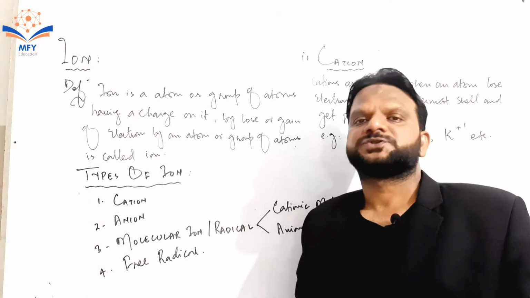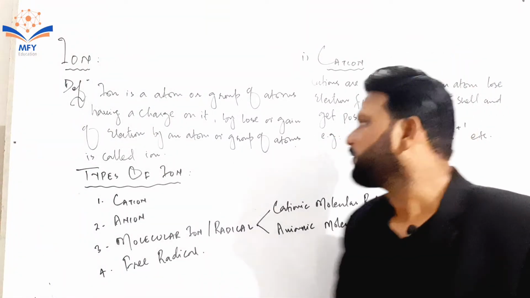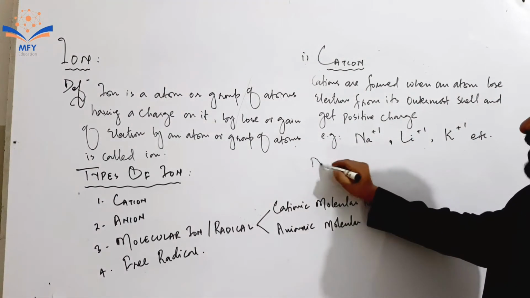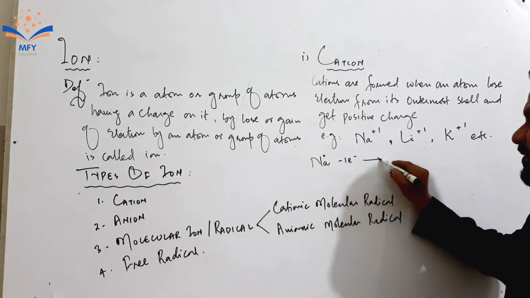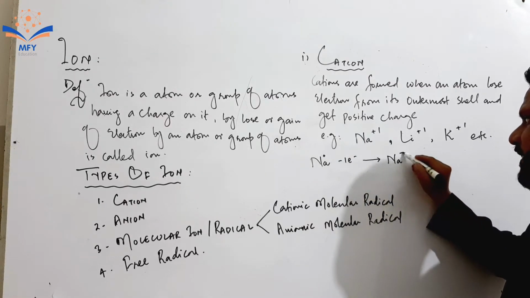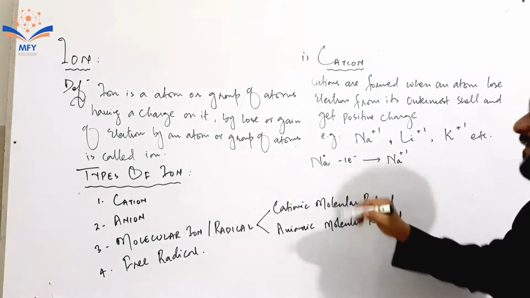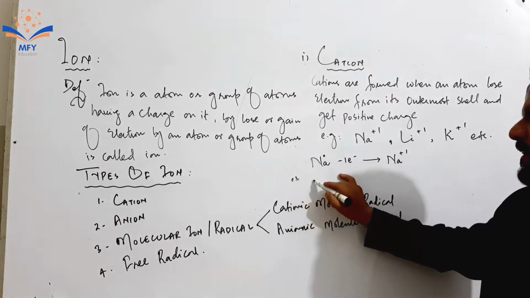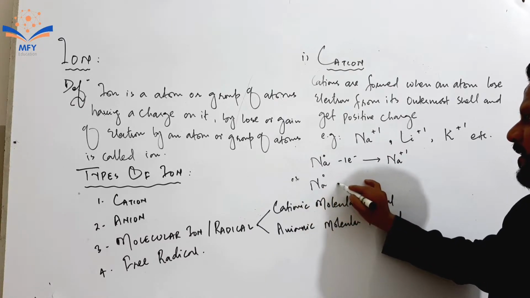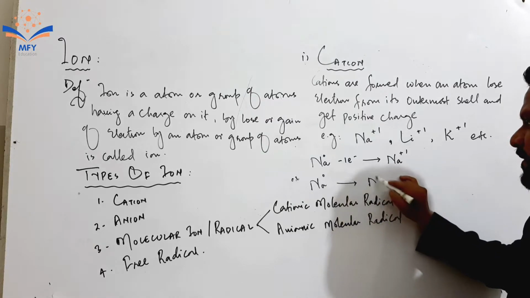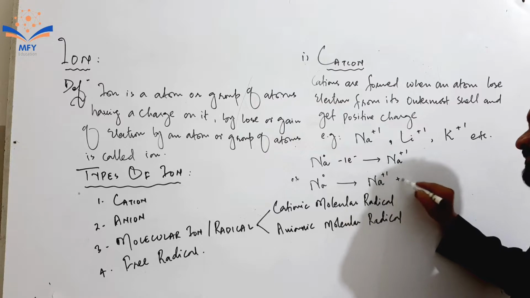We can explain cation with a chemical equation. Sodium is a neutral atom. By losing one electron, it converts into a monovalent cation, that is Na+1. Or we can write this equation another way: Na neutral equals Na+1 plus 1 electron.